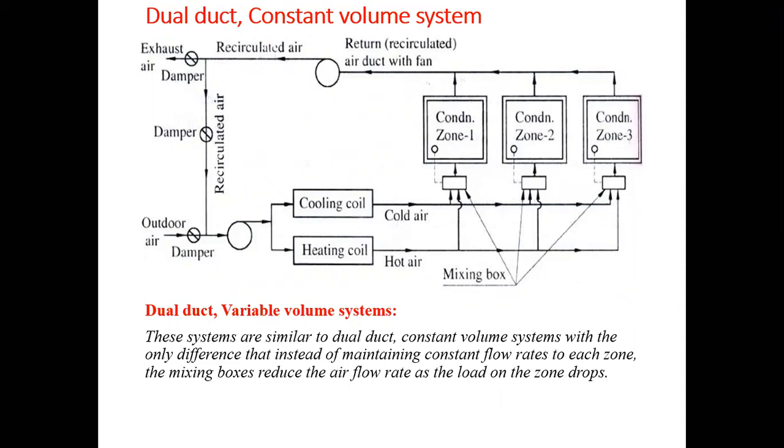Now the second system is the dual duct variable volume system. The basic difference between the dual duct constant volume system and the dual duct variable volume system is that in the constant volume system there are no dampers.